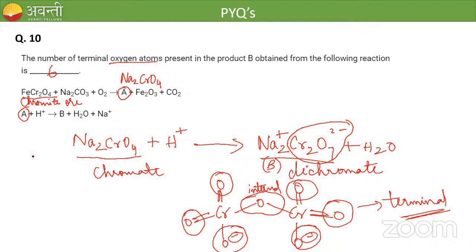This is nothing but your competitive examination, applying all the concepts which we have studied. Application-oriented questions like this will be more common in all your competitive examinations. So try to apply all the things. Instead of simply memorizing all those reactions, you should be able to apply those concepts. Fine. So I'll go for the next question.